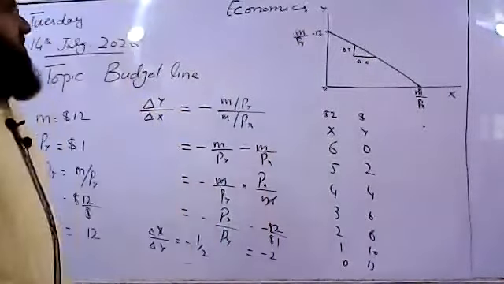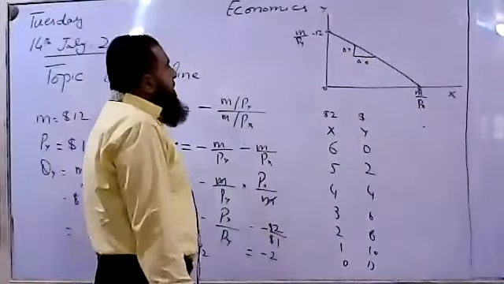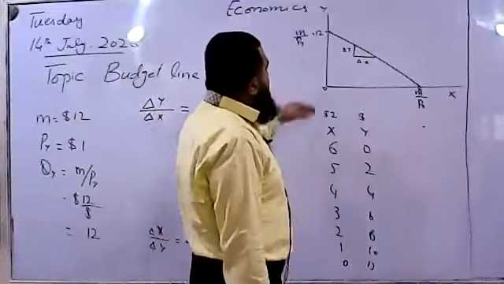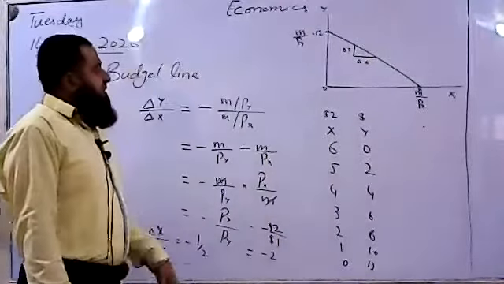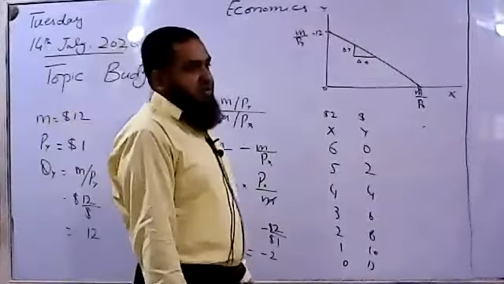So the budget line is downward sloping. It has a negative slope. When one commodity is increasing in quantity, the other one will be decreasing, and that depends upon the relative price ratios of the two goods.